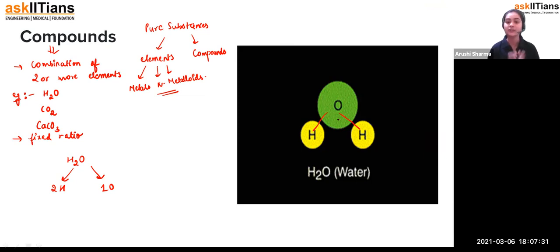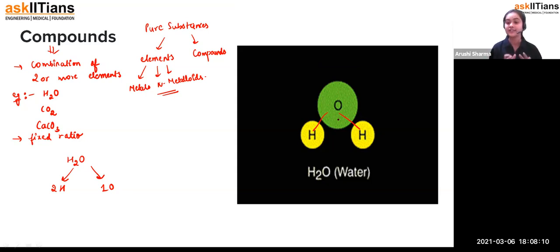So you will find that compounds are the combination of two or more elements which combine together in a fixed ratio, and that ratio is not going to be altered under any condition. If you are trying to find out the chemical formula of water, you will not find the water formula as H2ON or H2OC. It's not possible because compounds are always in a proper fixed ratio, so that cannot be altered.